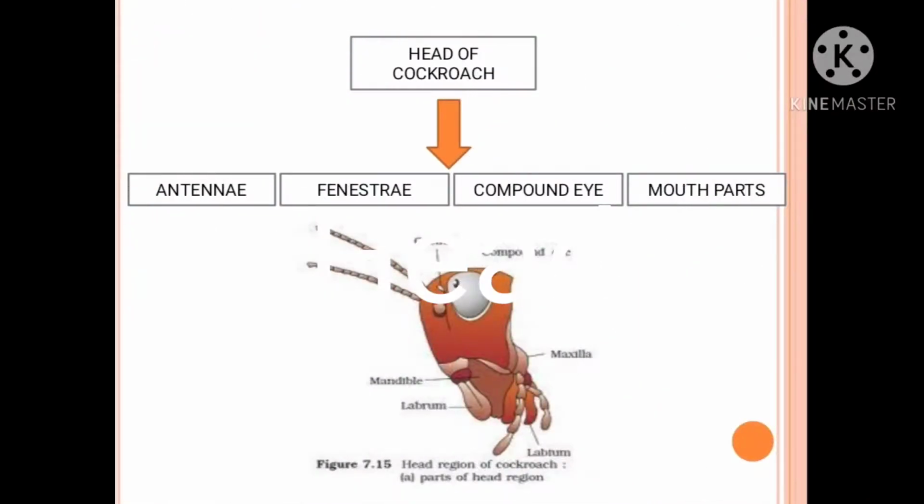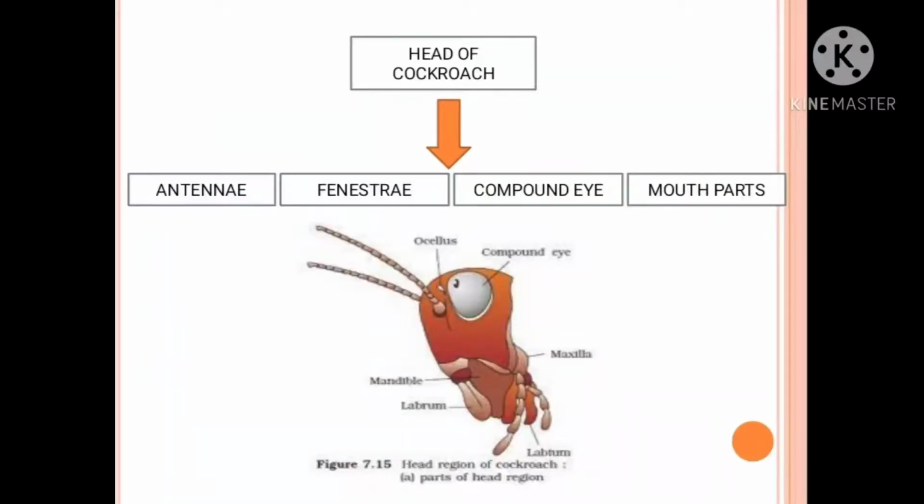Now let's see about the head. The head is formed by the fusion of 6 segments. It is triangular or ovate in shape. It is highly mobile due to the flexible neck. It bears a pair of long antennae, a pair of compound eyes and mouth parts adapted for chewing and biting of food.